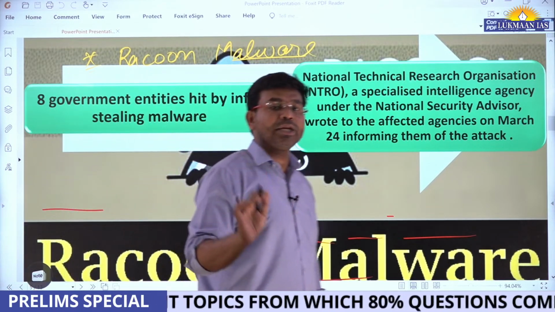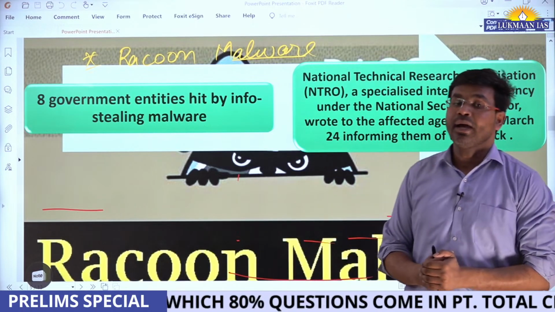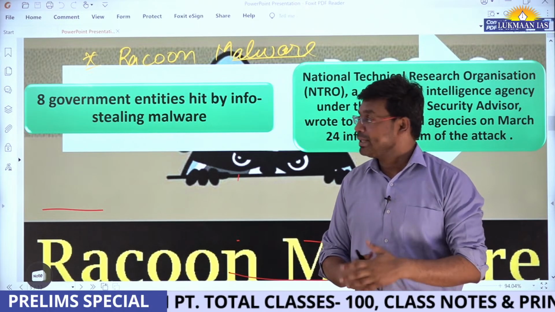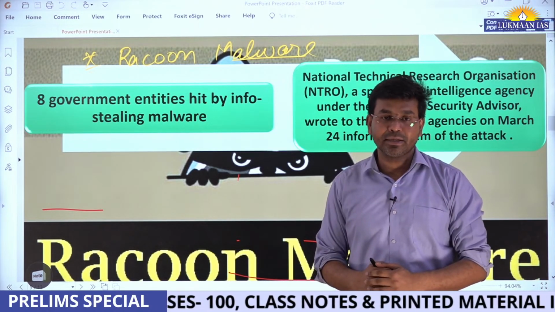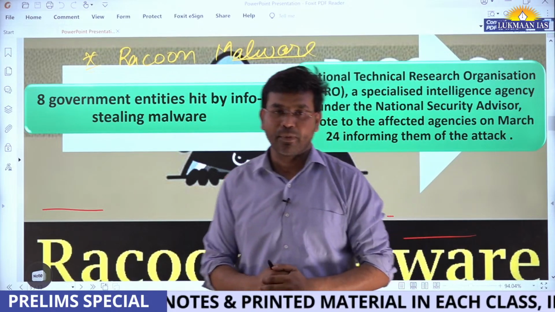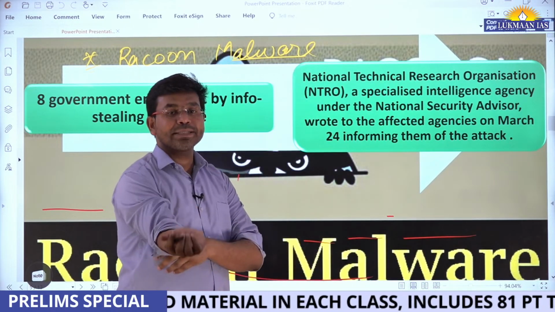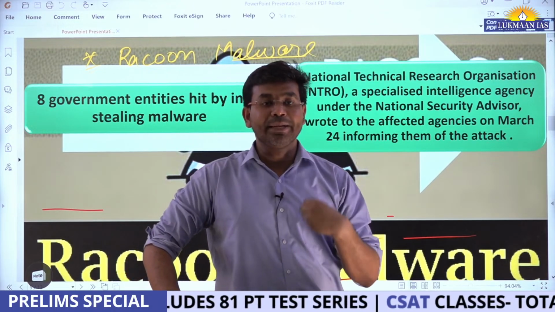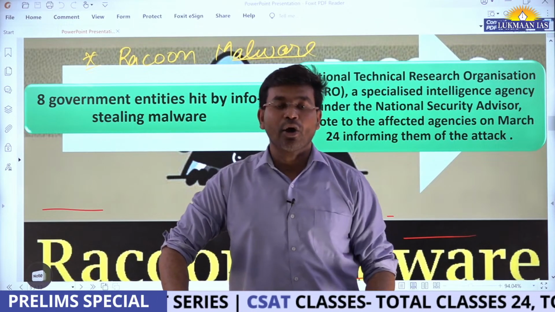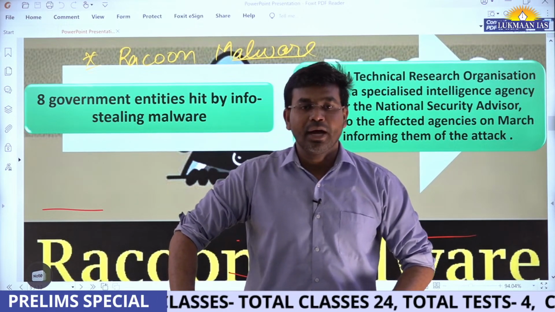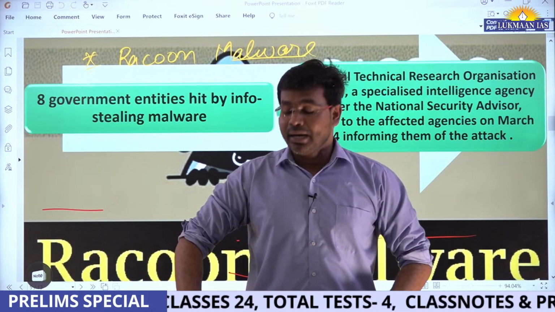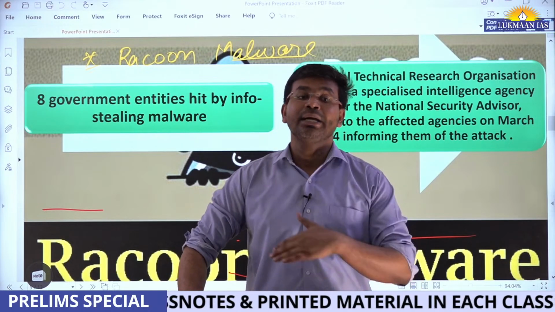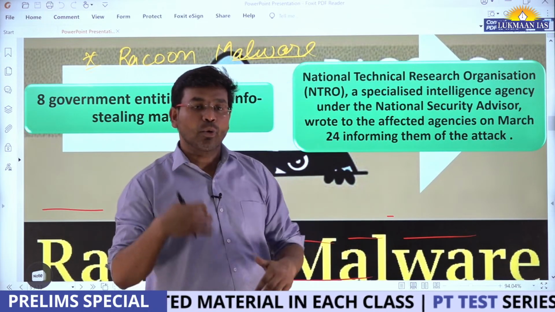Apart from this, you need to understand that this topic is important under science and technology in paper 3 of the mains exam, and also for internal security in GS paper 3 of the mains exam. Why? Because computer systems are hacked using different software, and it may be done with the mindset of affecting legitimate systems, owned by government or serving good public purposes.